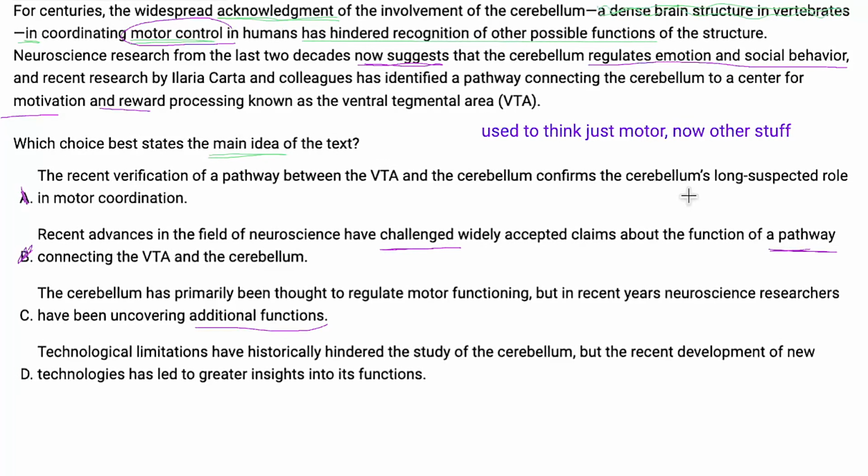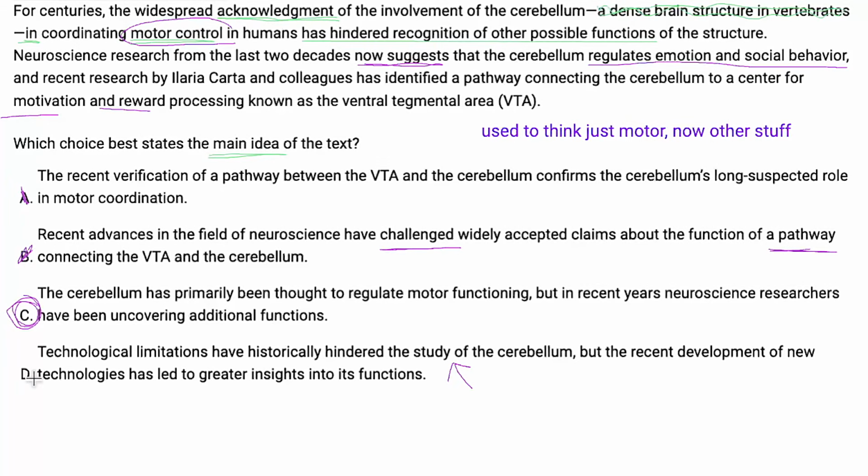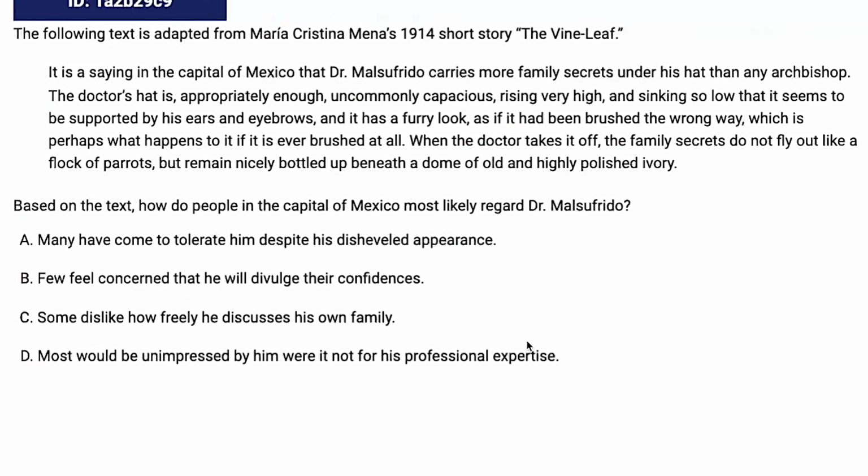See how beautiful that is? So I'm pretty confident C is my answer. So confident that I'm going to circle it before I eliminate D, but let's just eliminate D real quick. "Technological limitations have historically hindered the study of the cerebellum." All right, I mean, straight up, that first part, no, that doesn't work at all. So D is out.